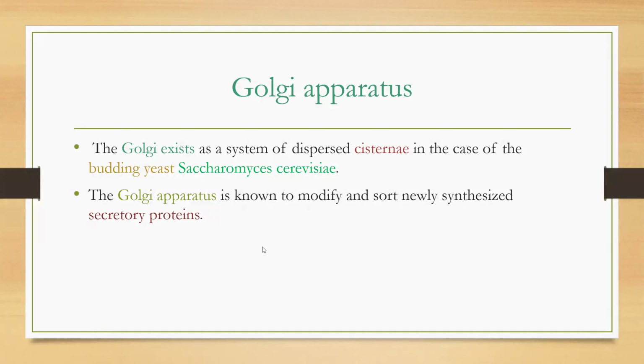What are the main functions of the Golgi apparatus? The three primary functions of the Golgi apparatus are the transport, next sorting and modification of both protein and lipid. And the protein composition of the organelle reflects these functions. These are three main functions of Golgi apparatus. Next, the Golgi apparatus is known to modify and sort newly synthesized secretory proteins. This is also another function of Golgi apparatus. Okay.